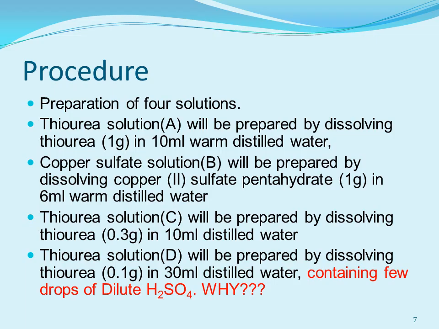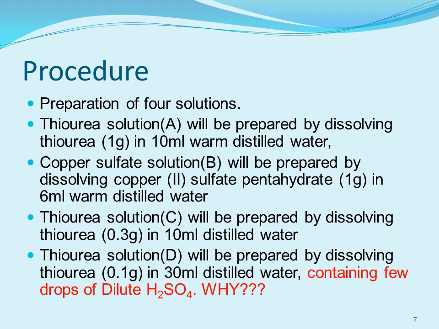First solution, इसको solution A का नाम दिया जा रहा है, thiourea solution, will be prepared by dissolving thiourea as it is 1 gram, और उसको हम 10 ml warm distilled water में dissolve करेंगे, because 1 gram is a bit more quantity and volume of the water is 10 ml, that is a little bit less, so warm distilled water will obviously increase its solubility.